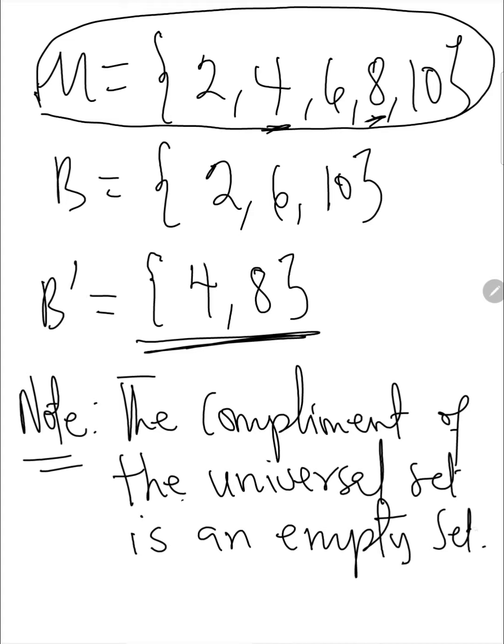And I hope you understand that. So the complement of the universal set is an empty set.